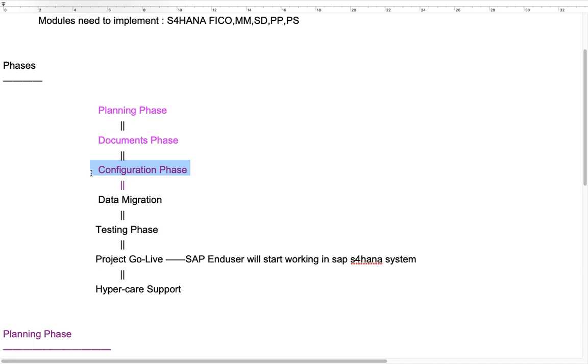Of course, some testing team will be there separately in the implementation project, but as a consultant, we need to know all areas, because once you get a project in implementation, you may be involved in the testing activities, you may be involved in the configuration activities, or you may be involved in the data migration. That we cannot say, which phase you will be involved in. So every phase you have to learn, and for each phase you need to know what happens in the system. That is very vital for an SAP consultant.